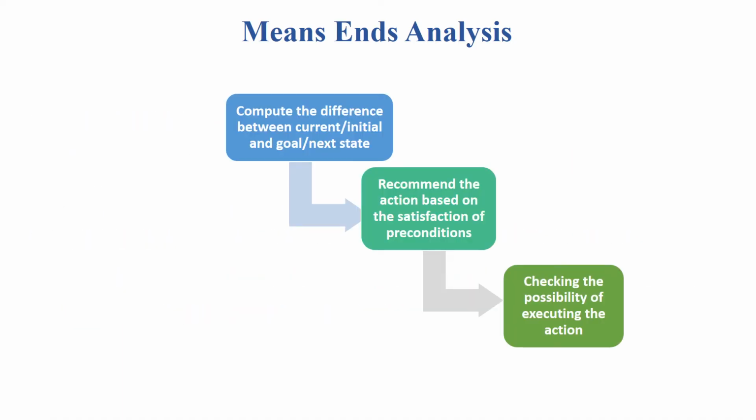The first thing is we need to compute the difference between the current state and the next state, or between the initial and the goal state. After computing the difference, we need to recommend the action, and that has to be based on the satisfaction of some preconditions. Finally, we need to check whether the action could be executed.